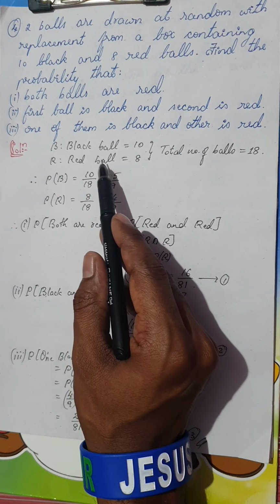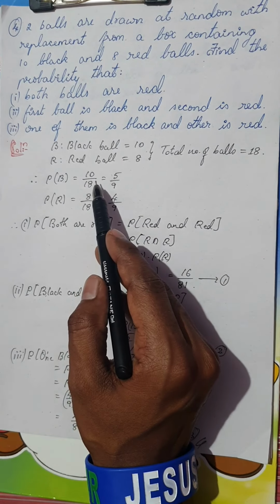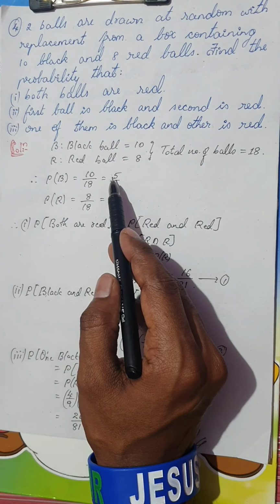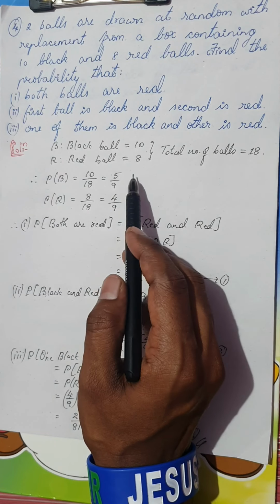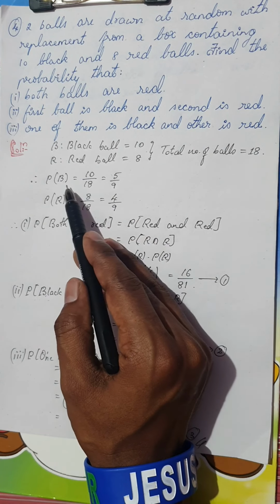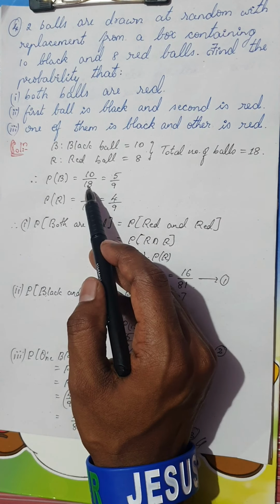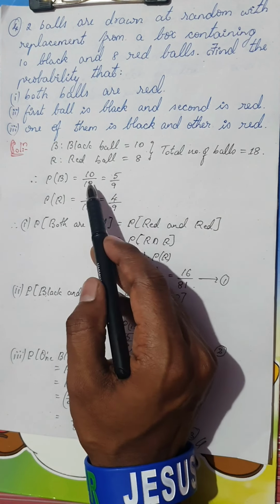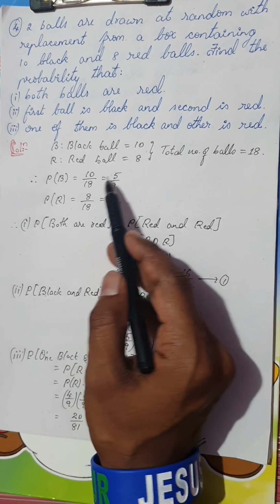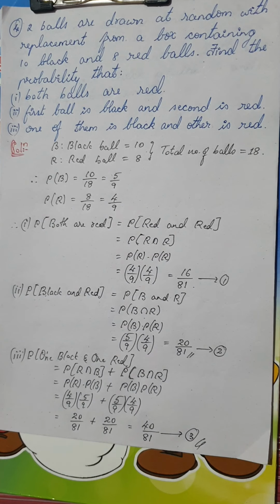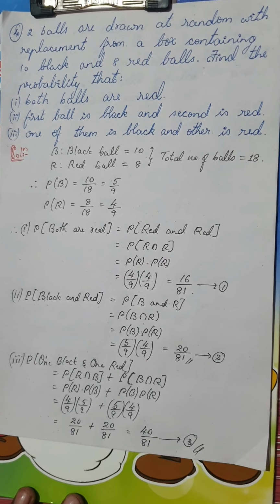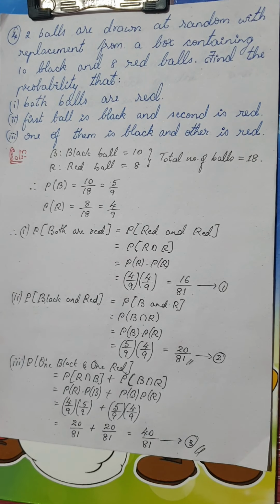If the replacement is not allowed, for the second case, once you pick a black ball, it is kept aside. Remember, in that case the probability of picking a black ball, given that the first ball is black, would be 9 out of 17, because there would only be 17 balls, out of which only 9 are black. That would be the case if the question is without replacement. Don't worry, they are not going to change this question to without replacement. So be comfortable with this question however it is, and practice it, and if it is asked in the examination, you can easily get 5 marks.